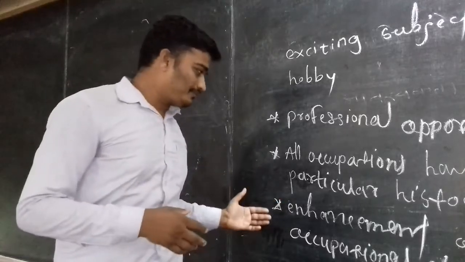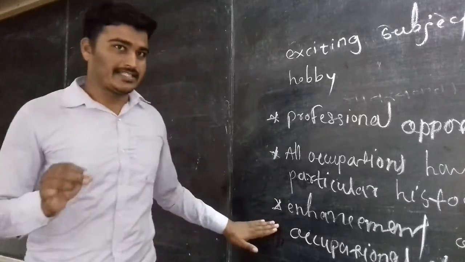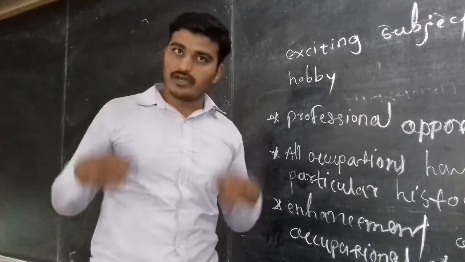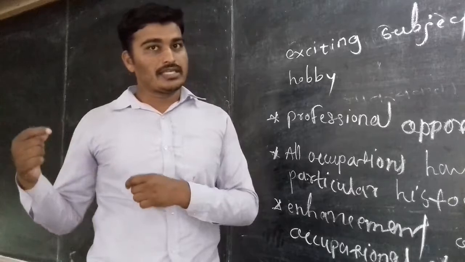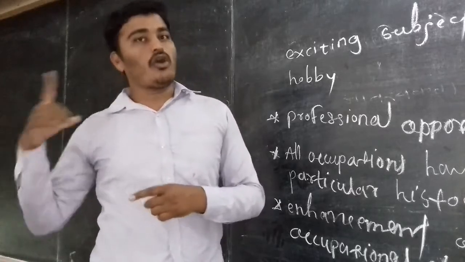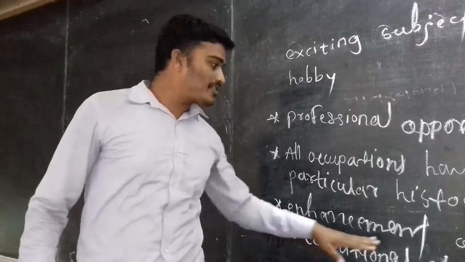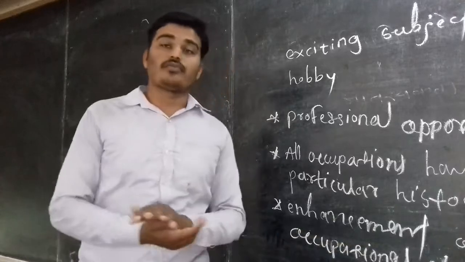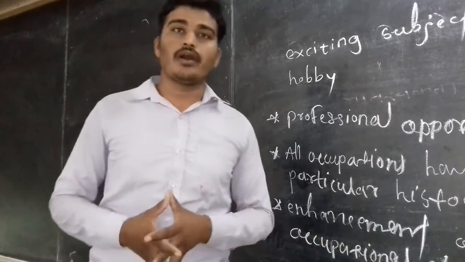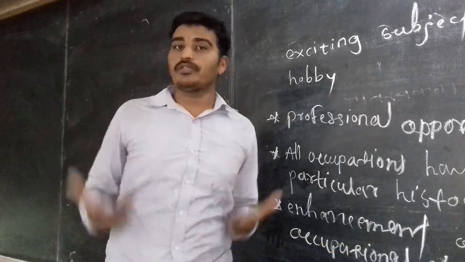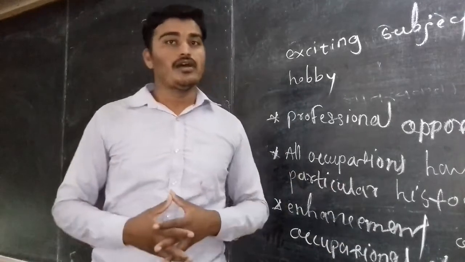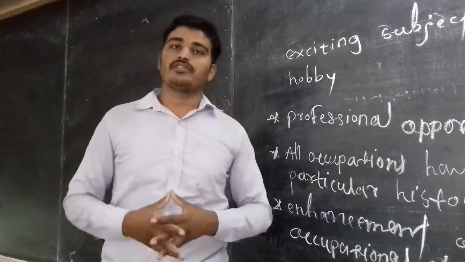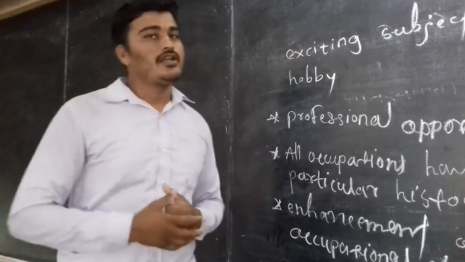The next one: what history gives us exactly and what we are going to learn. Whatever we learn from the text about history and a particular occupation is the enhancement of individual occupational skills. So we have to develop our individual occupational skills. How? Taking inspiration from history and collecting information from history.